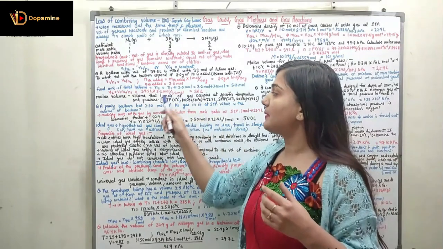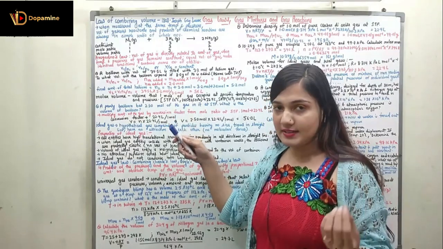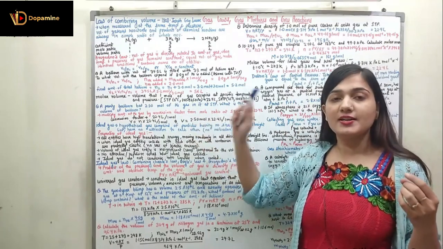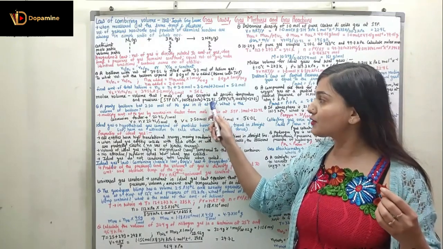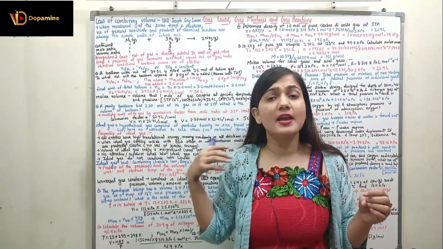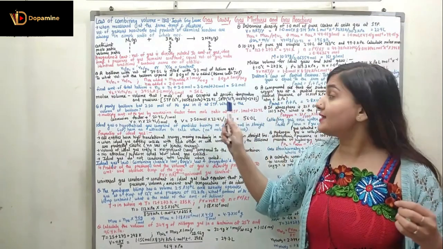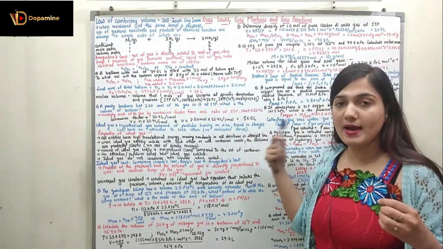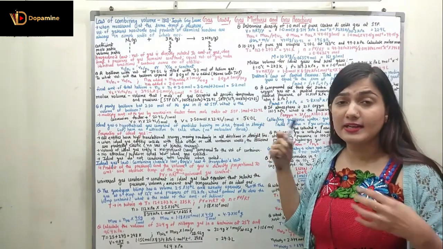If I talk about the STP, what is the standard temperature and pressure? It is 0 degrees Celsius as the temperature and the pressure is 101.325 kilopascal. At this STP condition, the volume of the gas would be fixed at 22.4 liter. Whatever the gas is, nitrogen gas, hydrogen gas, helium gas, its volume is fixed at 22.4 liter. At SATP, that is, the temperature is 25 degrees Celsius and the pressure is 100 kilopascal, the volume of the gas is fixed, it is 24.8 liter.